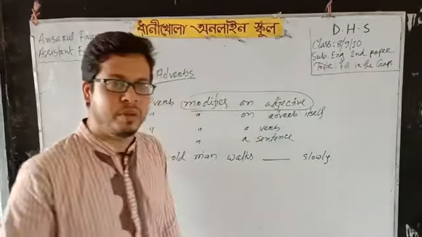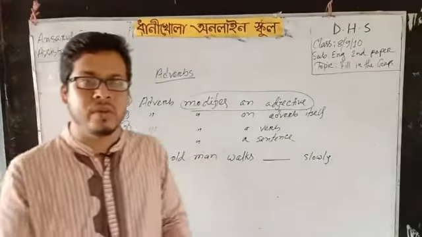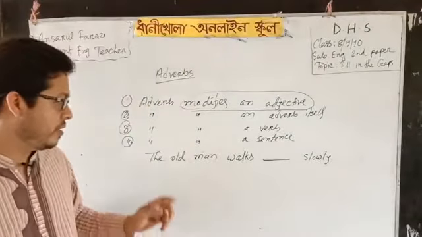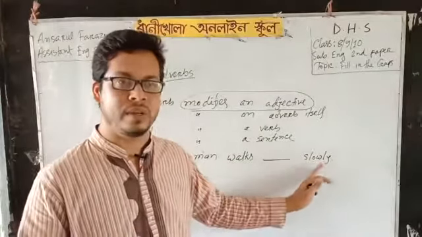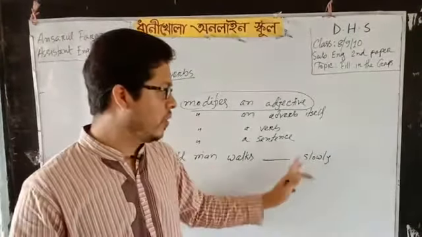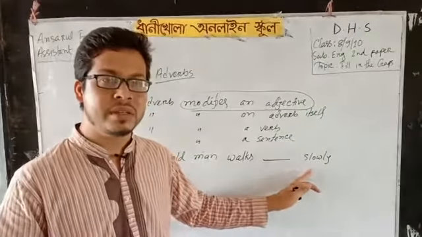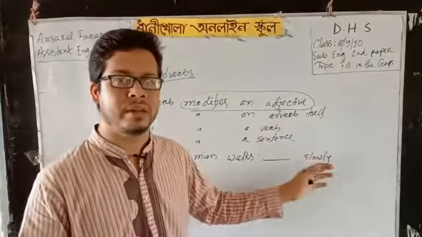Generally, the aged people walk very slowly. You have noticed in your days. The old man walks dash slowly. So here, slowly. This is an adverb of manner.